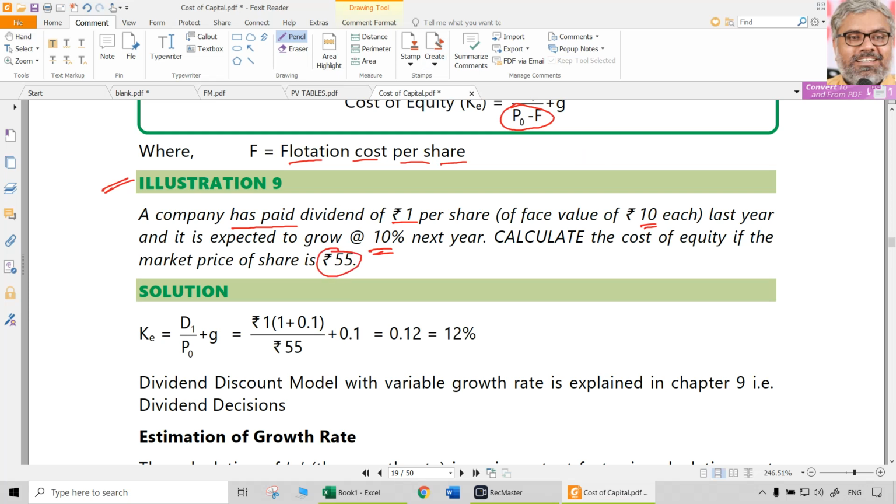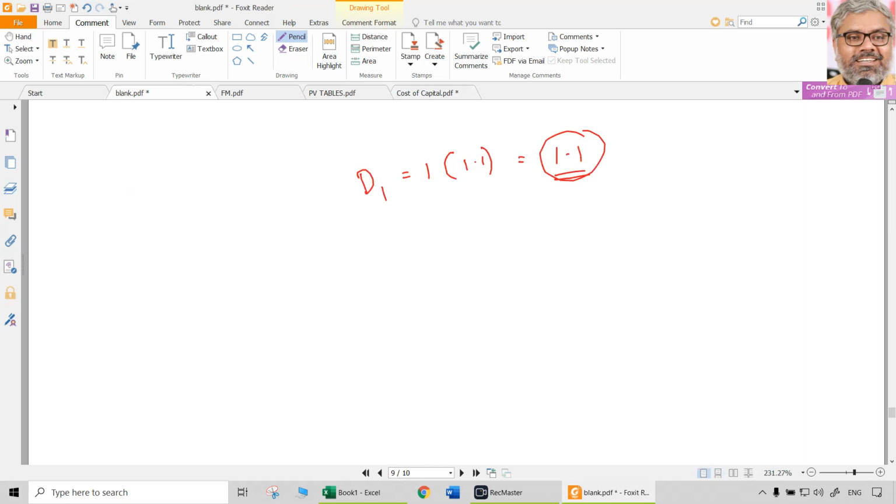Market price per share is 55. That's all. Market price is 55. D1 by P naught plus G. Growth rate is 10%. Calculations we need to do carefully. Here 10% means 0.1. Percentages have to be converted to numbers while doing these calculations. 55 is a real number, not a percentage. 1.1 is a rupee amount. But 10% is not a number by itself. What is the number for 10%? 0.1. So that should be added here.